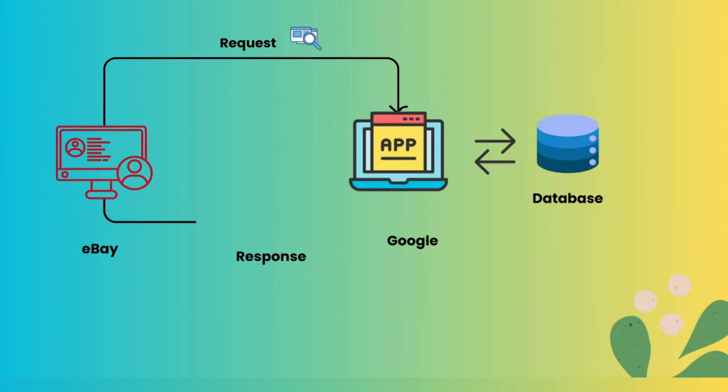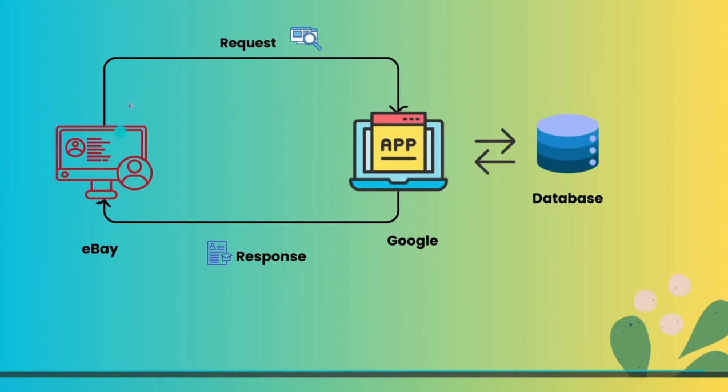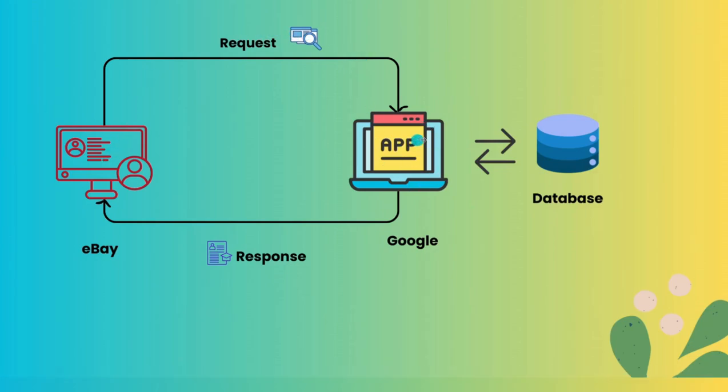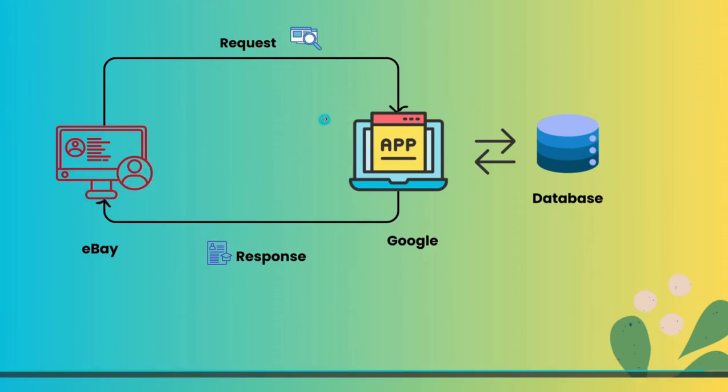So here we will be getting a response from Google. How is the whole process done? eBay sends a request which goes to Google. Google checks in the database whether the user exists, and in response Google returns to eBay whether this particular user exists in the Google account or not. Based on that, eBay can continue with its application. This whole process comes as a part of the API.